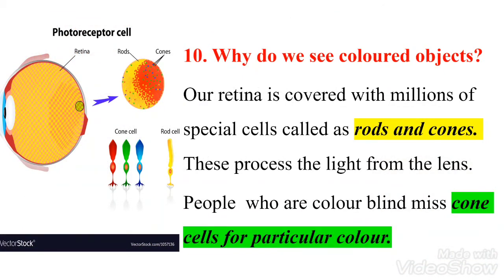Now here comes an interesting question. How do we see the colored objects around us? Our retina is covered with millions of special cells called rods and cones. These cells process the light from the lens. And so the people who are color blind miss some of the cone cells for a particular color.